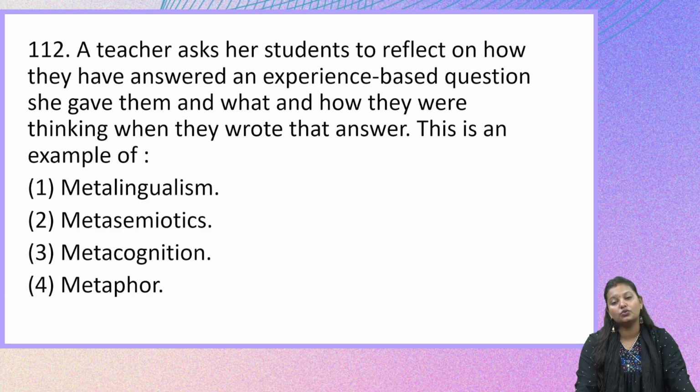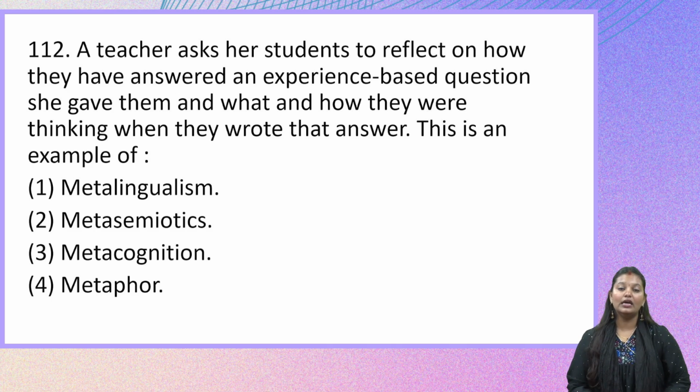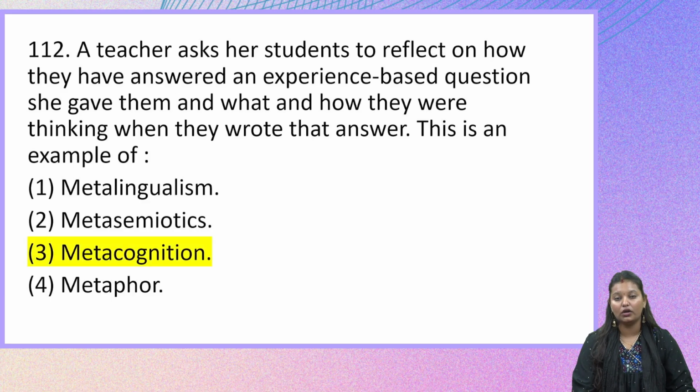And after the students have answered, the teacher wants to know what and how they were thinking, what the thinking process was while they were answering this question. So this is a question asking them to reflect on their own thinking skills, thinking about their own thinking. So this process should be an example of, clearly, metacognition. So the right answer here is metacognition.